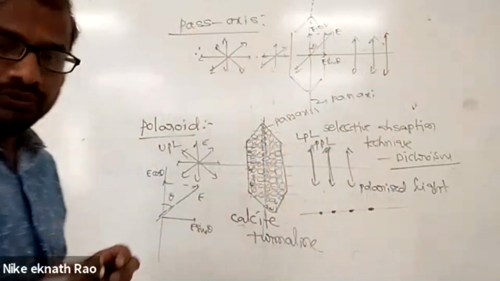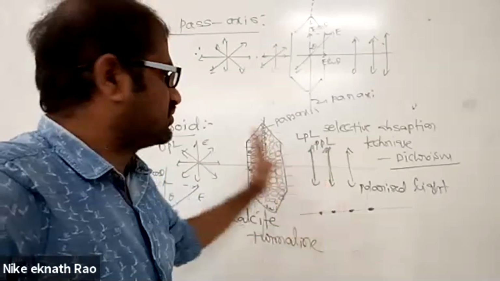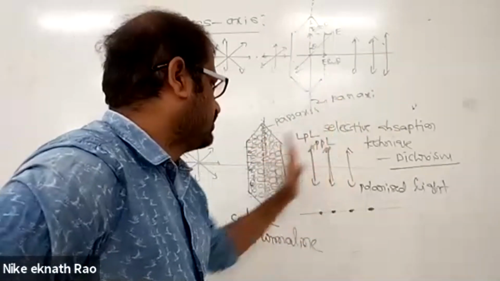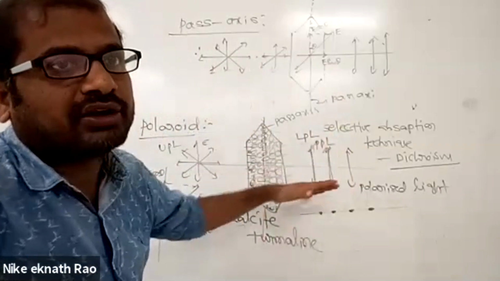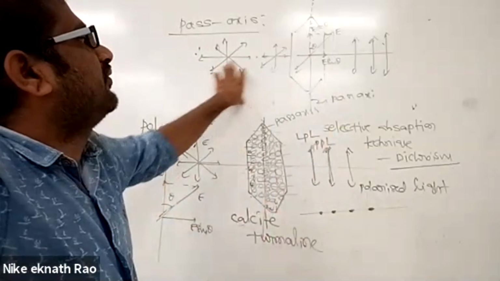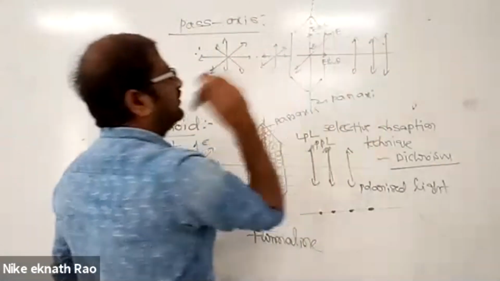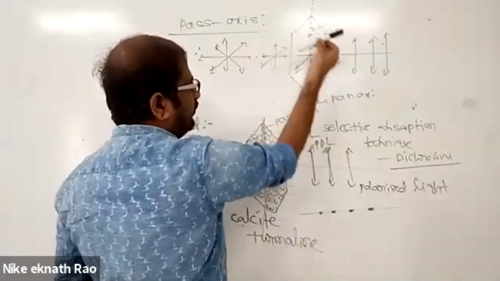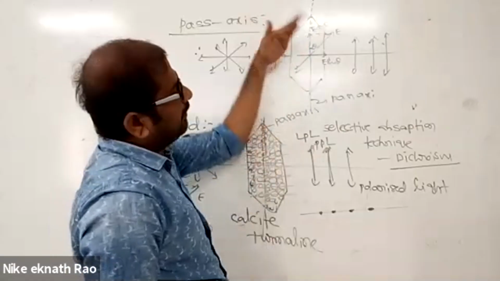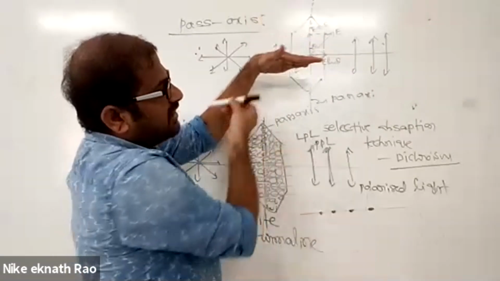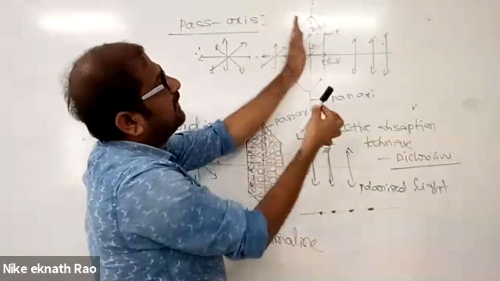Now, look at the board. Polaroid crystal, ordinary light, and plane polarized light. This is the direction in which electric field vectors come out. This must be the direction of the pass axis, which is perpendicular to the alignment of molecules of the polaroid. Unpolarized light falls here. Components in the pass axis direction are simply allowed. The others you resolve into components: one parallel to the pass axis and one perpendicular to it, along the alignment of molecules. The perpendicular one is absorbed by the molecules. Only the parallel component is allowed outside.